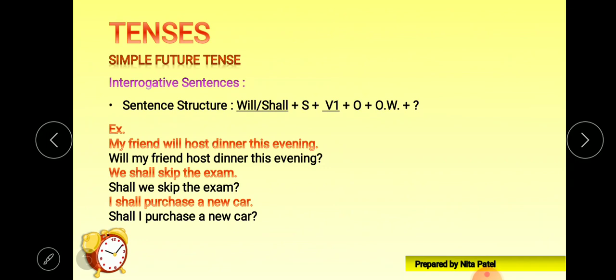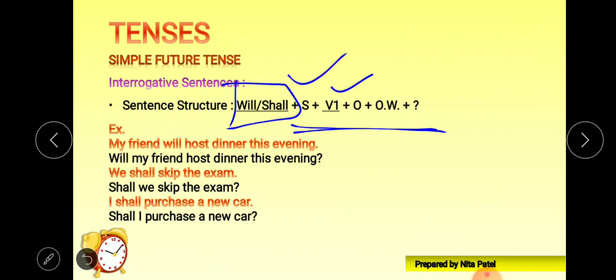Interrogative sentences. Very simple: we'll have to put will or shall at the beginning. The rest of the things will come next after will, shall. That is subject, then object, other words, and a question mark. Let's see the example.